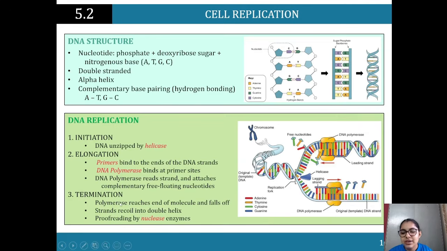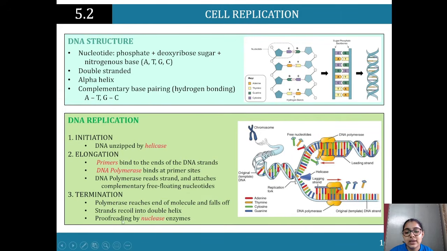So, termination. Termination is the last process where the polymerase reaches the end of the molecule and it falls off. So we've got a DNA polymerase, it's done its job, it reaches the end of the molecule and it falls off. The strands recoil into a double helix. Why? Because the DNA is long. Think of it as a surface area thing. It's wrapped up, it's tightly coiled in order to be small.